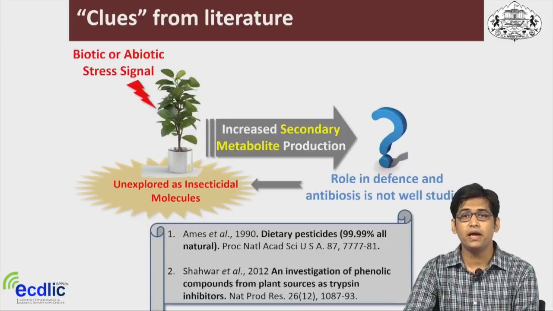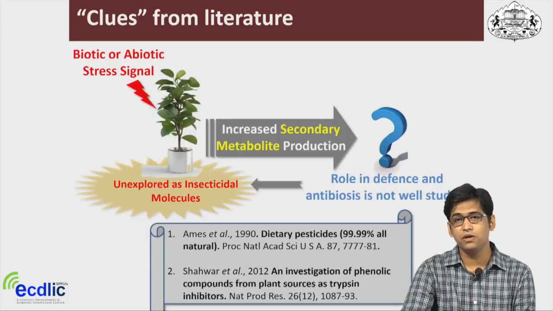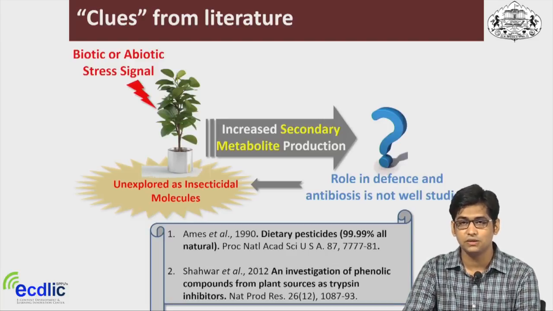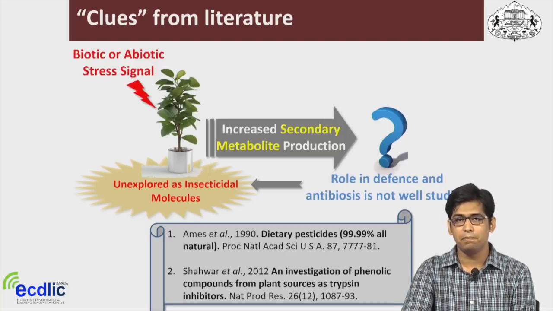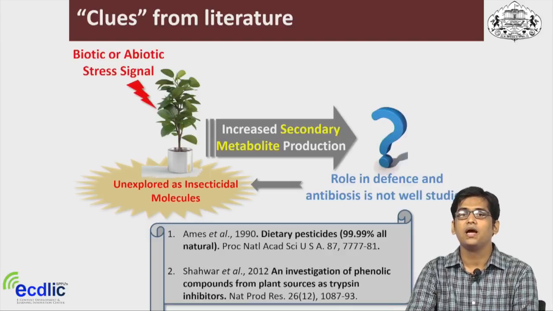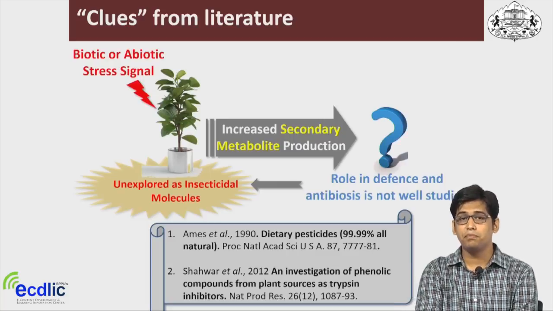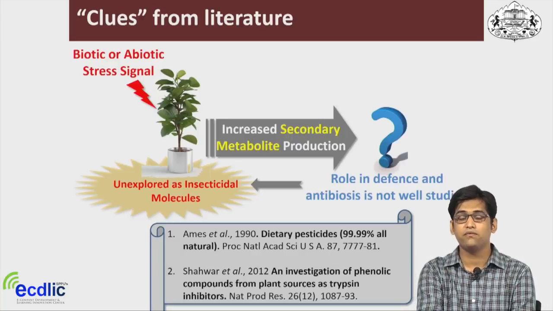These secondary metabolites are known to play a role in direct and indirect defense against insect pests, but there is no clear evidence of how these plant secondary metabolites act on insects. Some past reports suggest that these secondary metabolites are insecticidal, but it would give good insight if we knew the direct mode of action of these plant secondary metabolites on insect physiology.